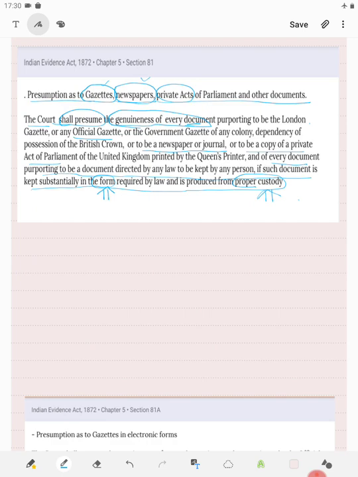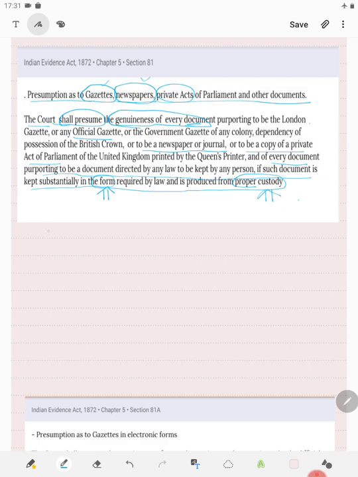That is, if the report is there in newspaper, then will that content of that report also be presumed to be genuine as per section 81? Then the answer is no.